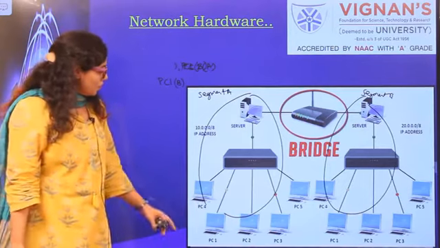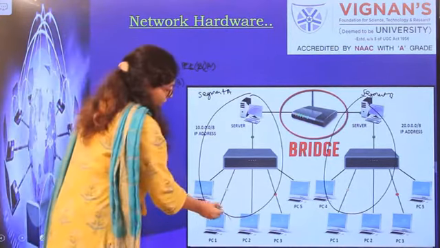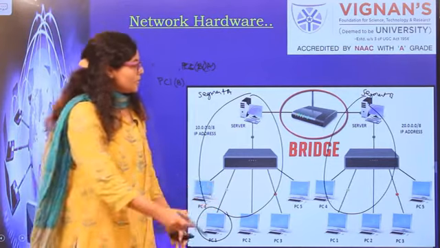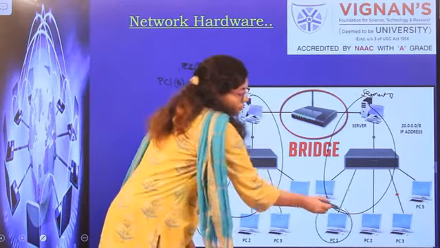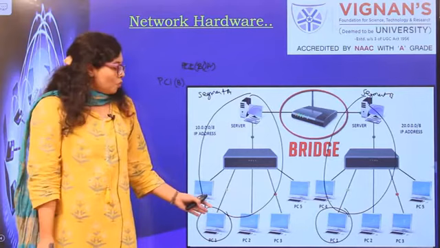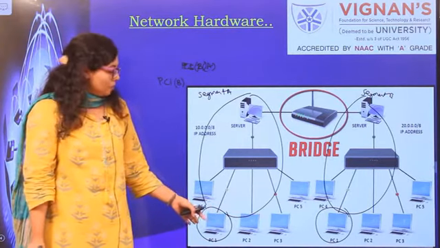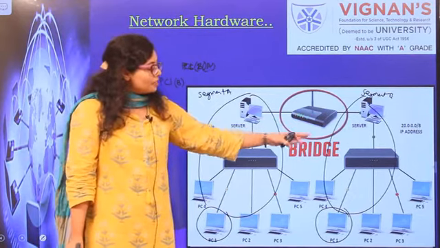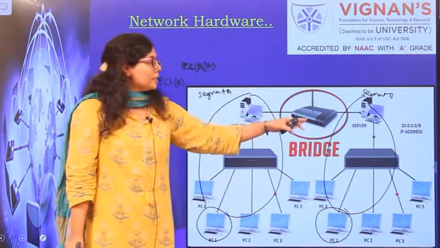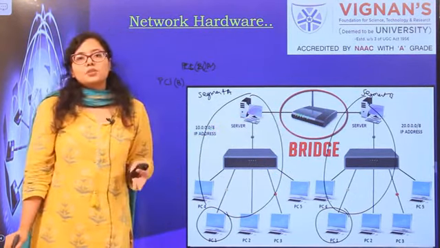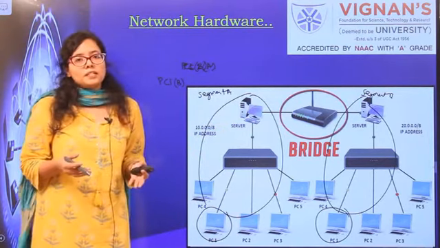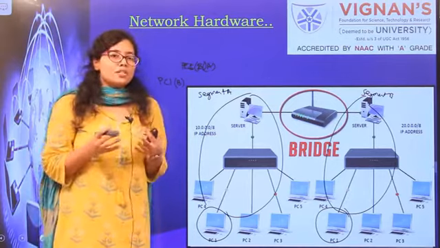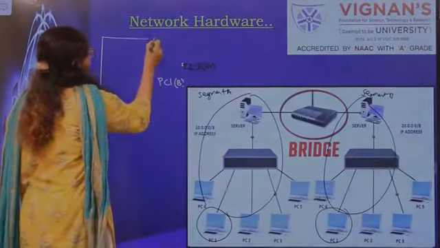Suppose PC1 of segment A wants to communicate with PC1 of segment B. For the first time, when PC1 sends data packets to the bridge for PC1 of segment B, the bridge doesn't know the MAC addresses of both the PCs. First of all, it is maintaining a bridge table here.